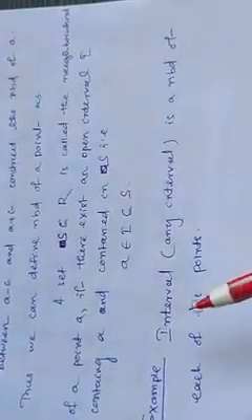Example. Any interval is a neighborhood of each of its points. Take any interval. Suppose this is the real line. We take two real numbers a and b, and this is an open interval, that means a and b do not belong to the set.